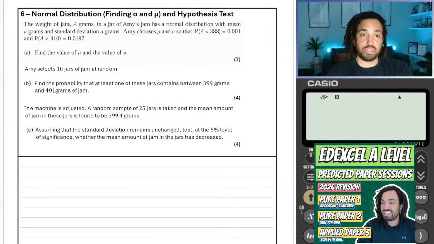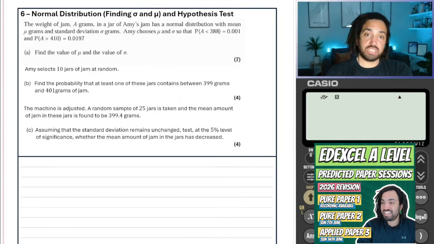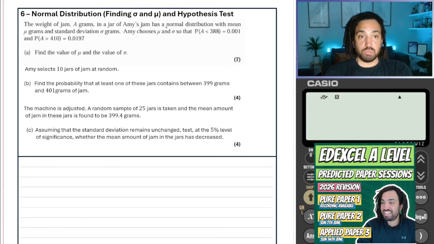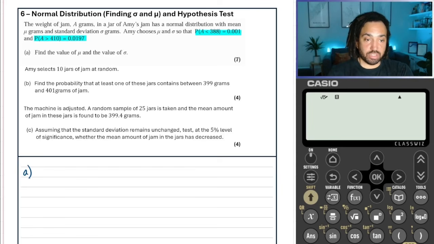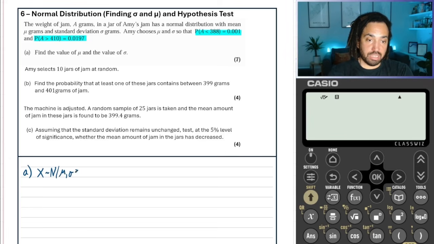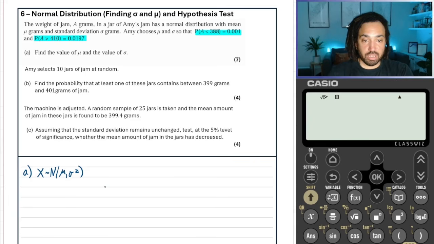Okay, we've got the normal distribution, and we've got the weight of Amy's jam has a normal distribution, and we're told we don't know sigma and mu, but we have one bit of information and we have another bit of information. So as always, what I'd recommend doing is drawing out a distribution. So we don't know the mean and we don't know the standard deviation.